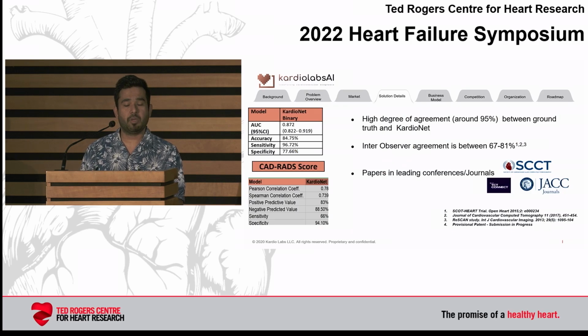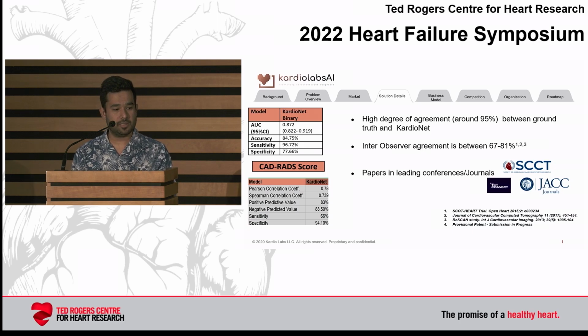Our results have been published in many of the leading cardiovascular conferences and journals. We have a very high degree of agreement between Ground Truth and CardioNet, around 95%. We have published our results in the Journal of the American College of Cardiology and TCT Connect. Our accuracy is around 87.2% in terms of diagnosis of cardiovascular diseases. If you look at our Pearson coefficient, these are some of the statistical ways that we measure the performance of the model.